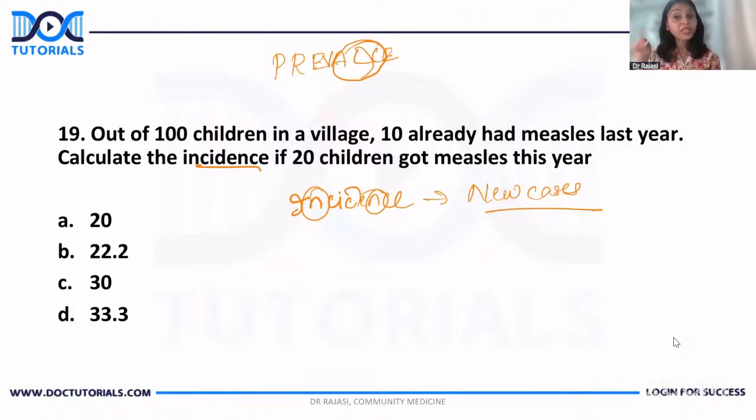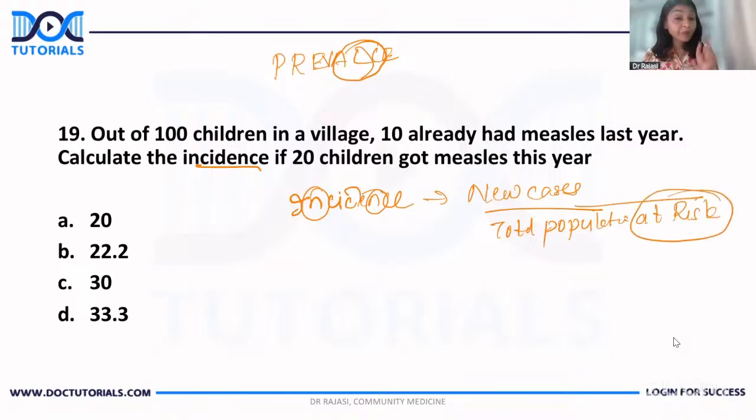In incidence, there are 2 N's, so new cases in the numerator. Now, what about the denominator? The exposed susceptibles. Not the total population; at risk is the denominator. Now, what do you mean by at risk? People who are likely to develop the disease will come in the denominator.